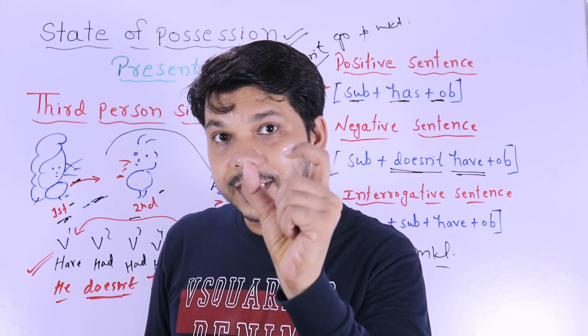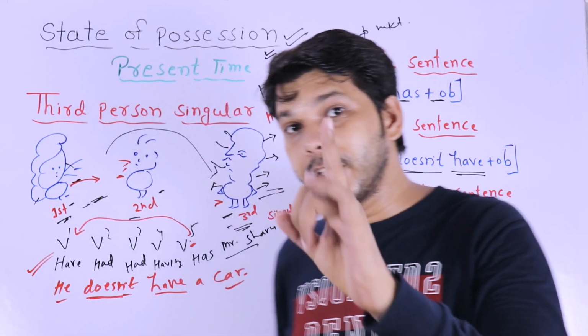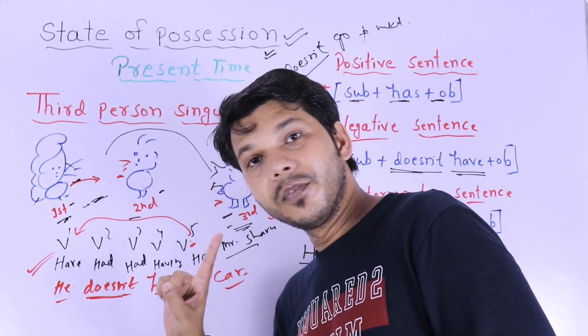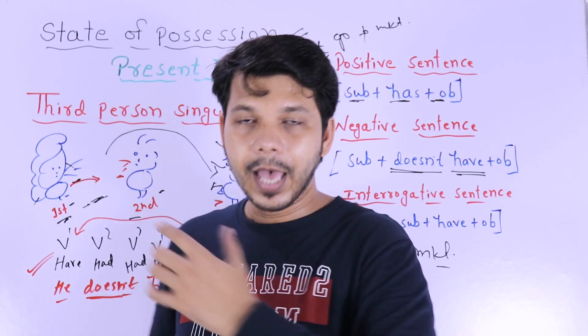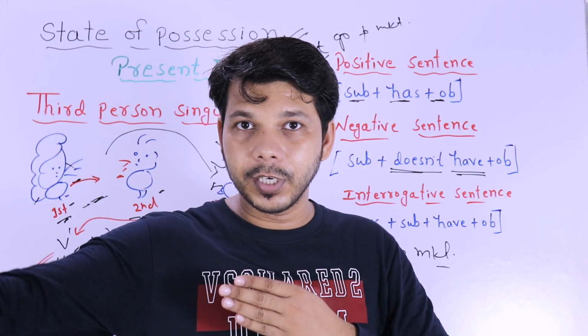And after that subject, I have to put have. Why? Because whenever you use does, the V5 will turn into V1. So, does your father have a car? I am the first person, I'm asking a question to the second person about a third person.